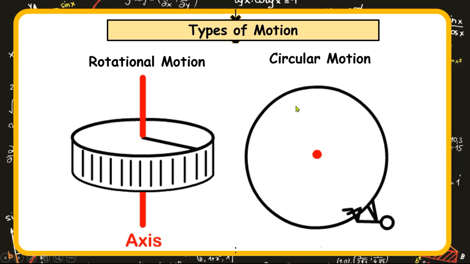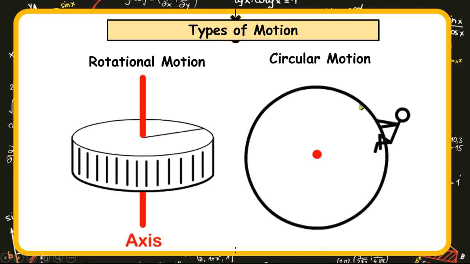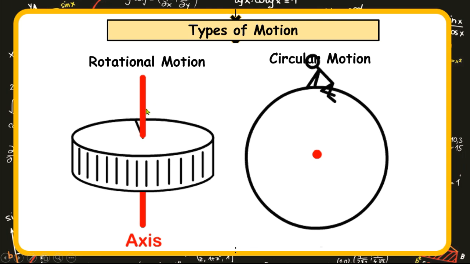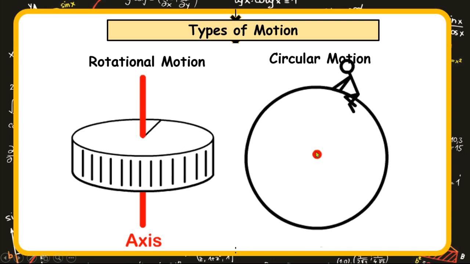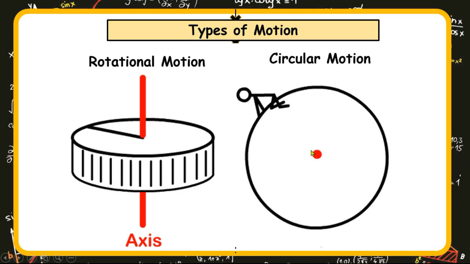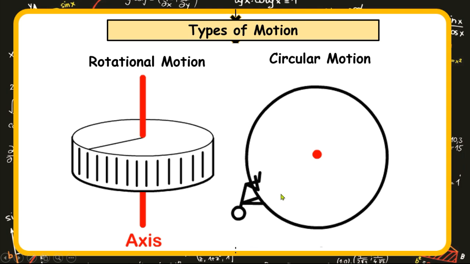In contrast to circular motion, like you have this rotating disc and somebody is seated on it. This red line or this red axle is the axis. That becomes the center of rotation. Now, this center of rotation falls completely outside the person seated on the rotating disc.